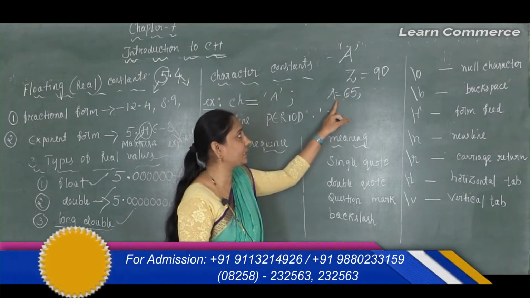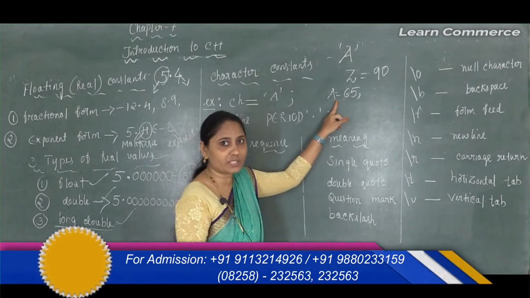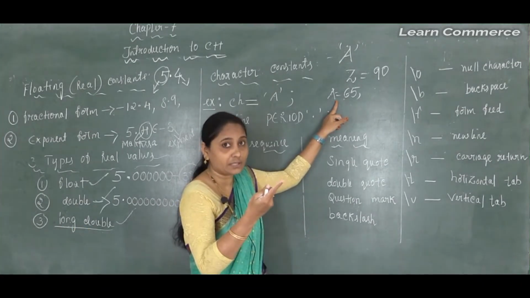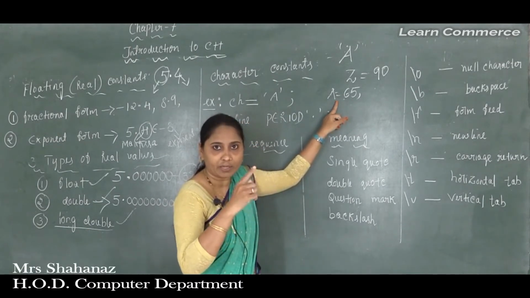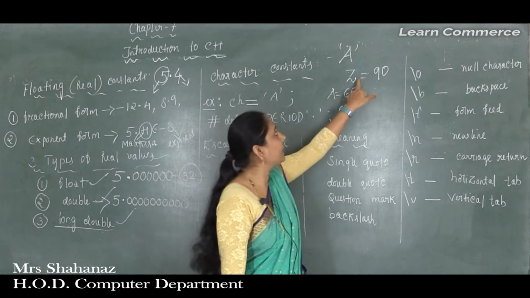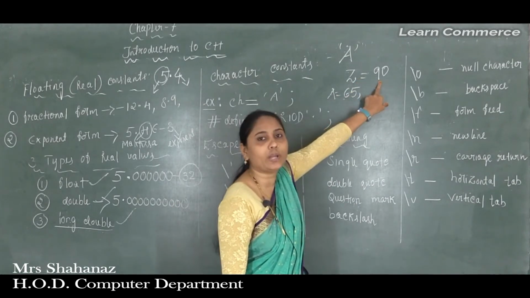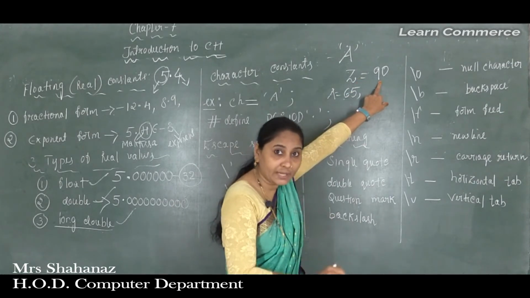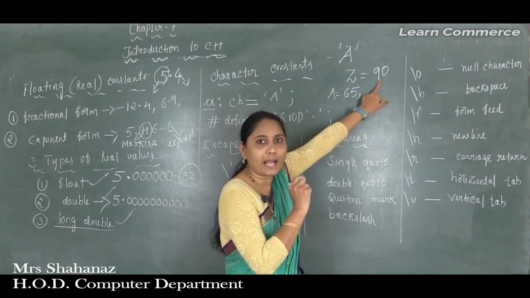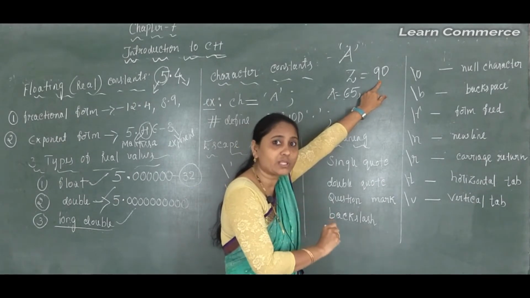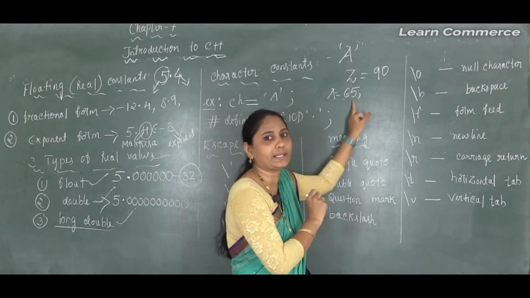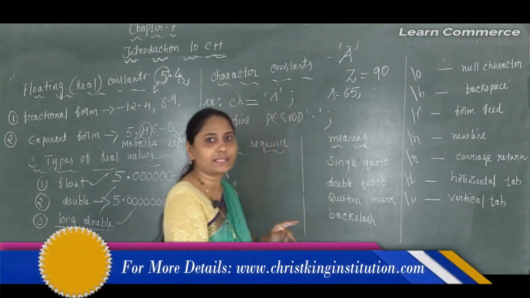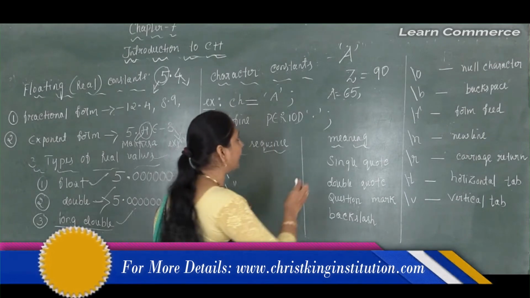That means the A value is equal to 65, B is 66, C is 67, and like that it goes one after another. When it reaches capital Z, the value is equal to 90. Because of this, I am using ASCII values, or numerical values, which are numbered sequentially for both uppercase characters as well as, for example, lowercase characters.